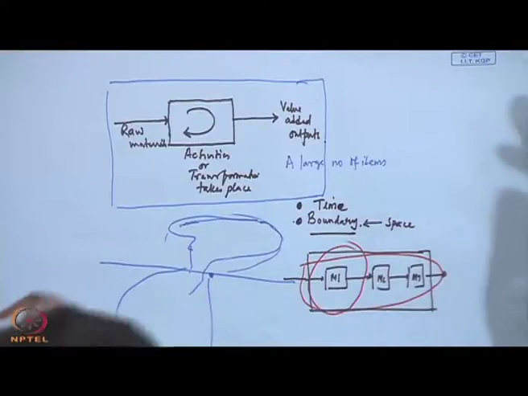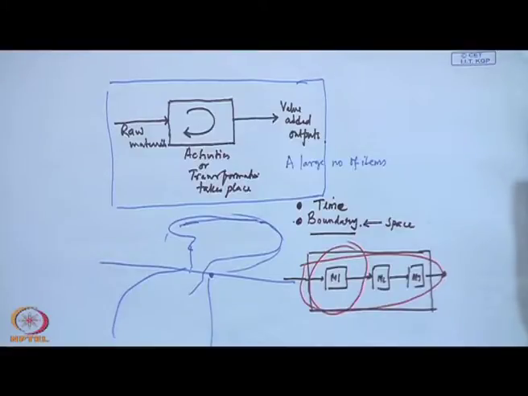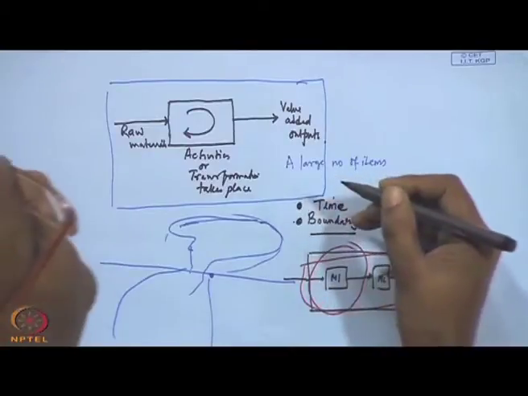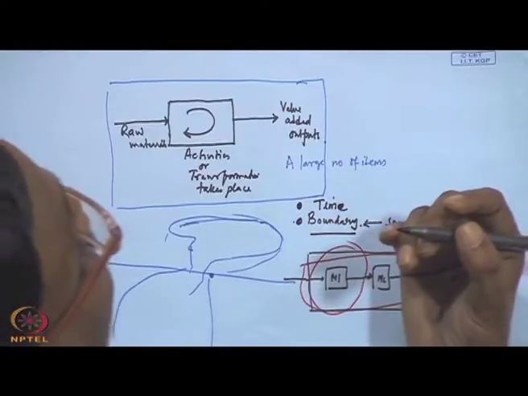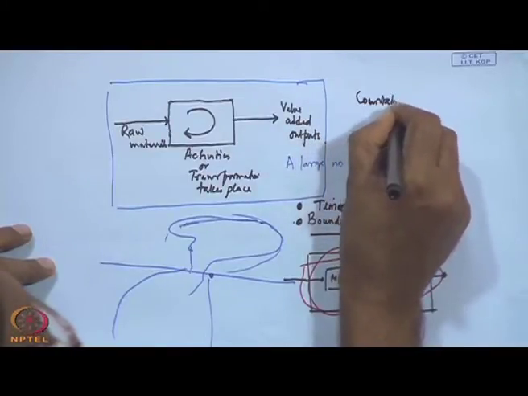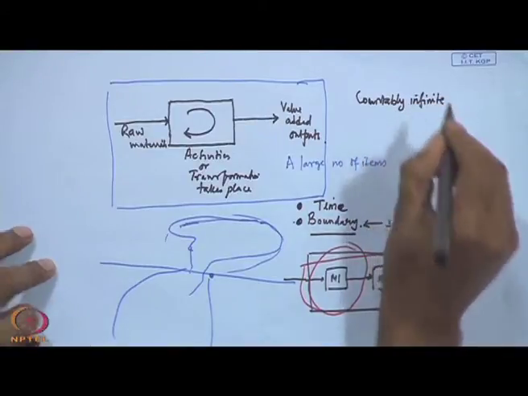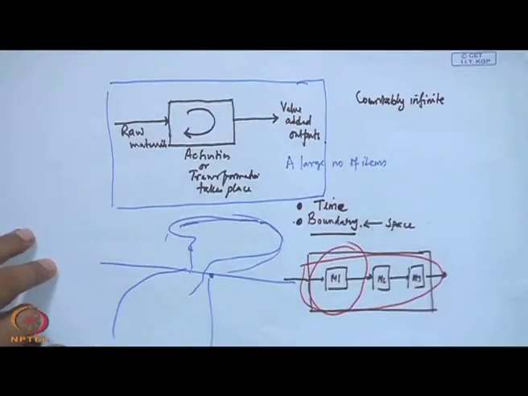If you go for the entire life cycle of a process, then what will happen? Can you count the number of outputs? It is very, very difficult. So, if we talk about the entire life cycle, total time of the life of the process, the number of items produced will be countably infinite. Okay.